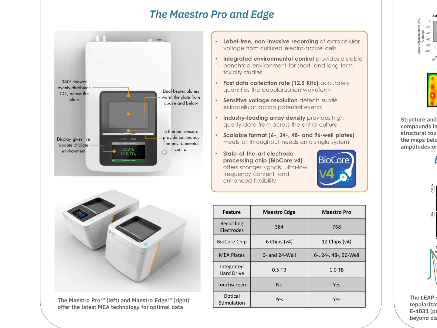When using functional activity to assess the efficacy or toxicity of a compound, it's important to consider cell health in addition to functional effects. Traditionally, this required a separate viability or similar endpoint assay. With the Maestro, impedance technology is used to assess the structural integrity of the cells while simultaneously recording functional electrical activity.